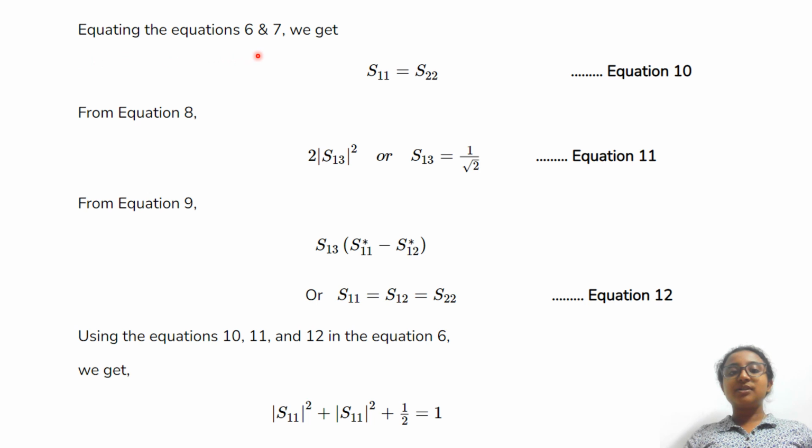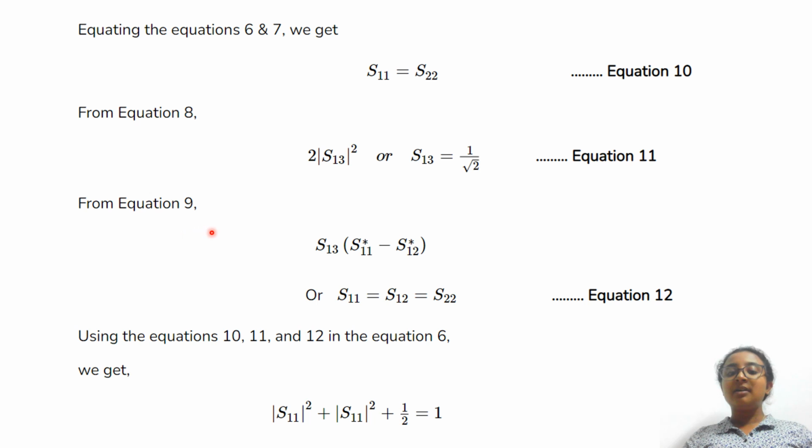Equating equations 6 and 7, we get S11 is equal to S22, and this I am considering as equation 10. From equation 8, we get 2 into the modulus of S13 square equals 1, or I can rewrite it as S13 is equal to 1 by root 2, and considering it as equation 11.